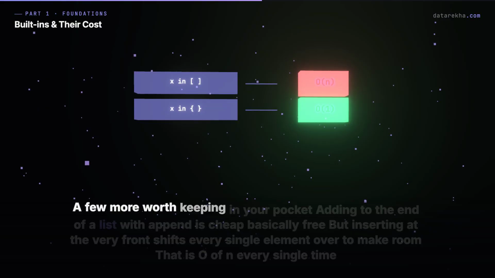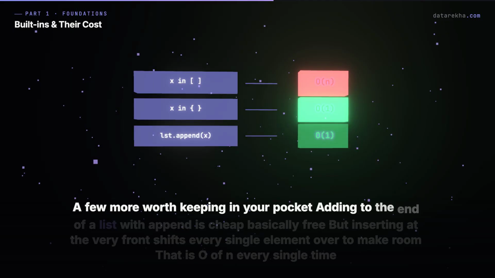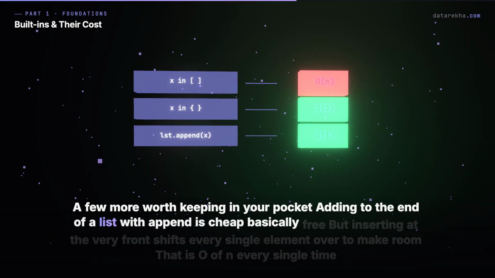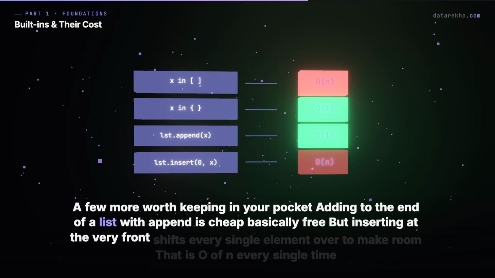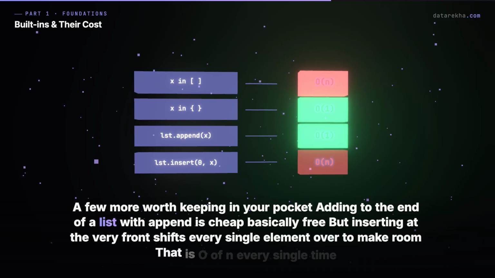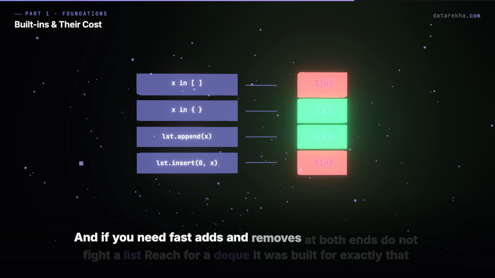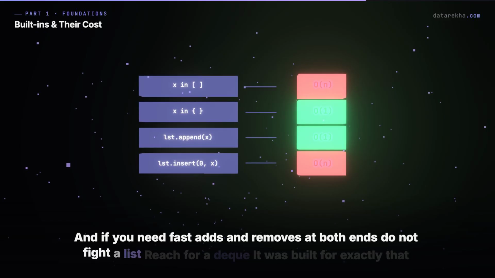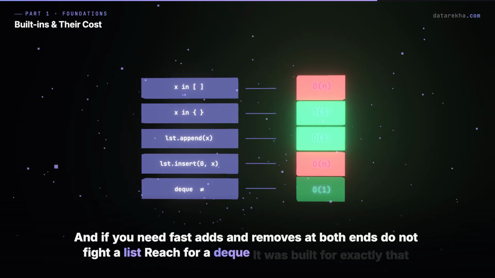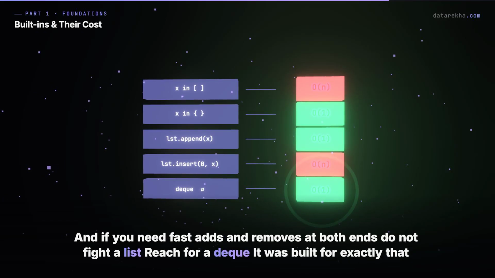A few more worth keeping in your pocket. Adding to the end of a list with append is cheap, basically free. But inserting at the very front shifts every single element over to make room. That is O(n), every single time. And if you need fast adds and removes at both ends, do not fight a list. Reach for a deque. It was built for exactly that.